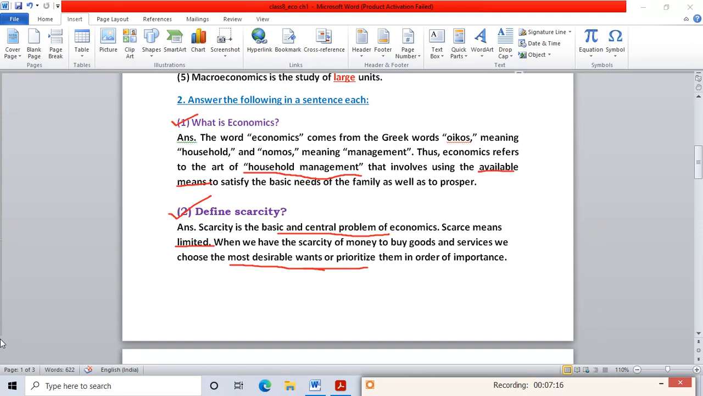So what is the definition of scarcity? Once again we'll read this answer. Scarcity is the basic and central problem of economics. Scarce means limited. When we have the scarcity of money to buy goods and services, meaning when we have less money, what will we do? We'll choose the most desirable want or prioritize them in order of importance. You can write it like this also: when we have the scarcity of money to buy goods and services, we'll buy the most important thing, the thing which we need at that time. So that is the answer.